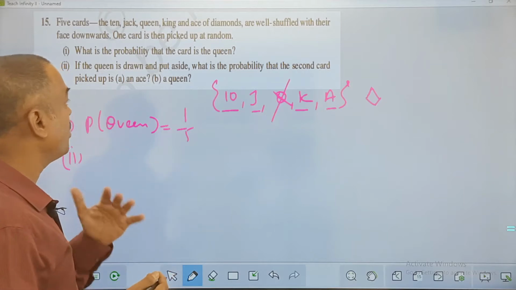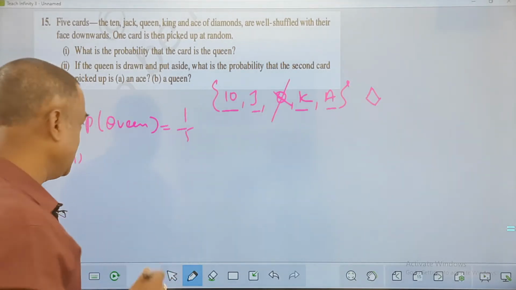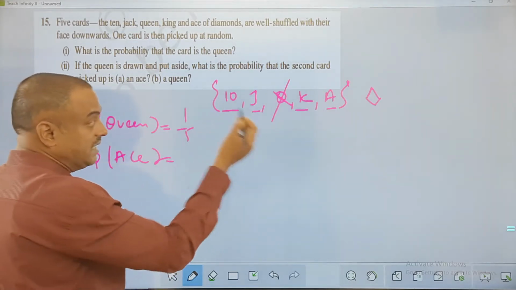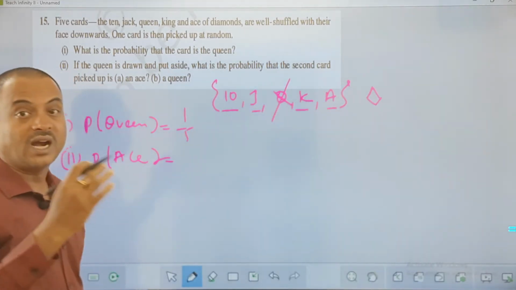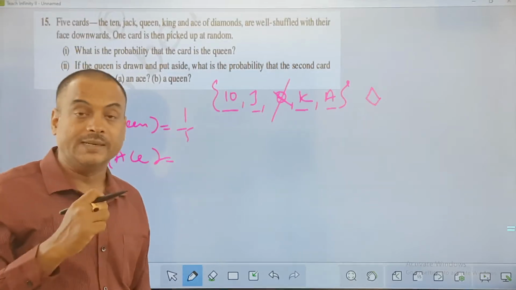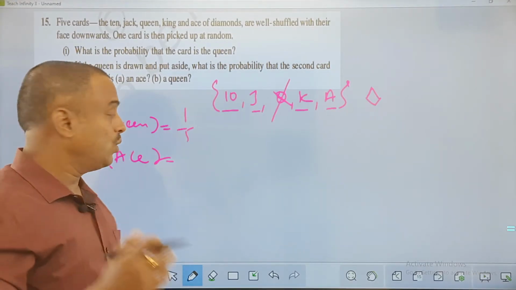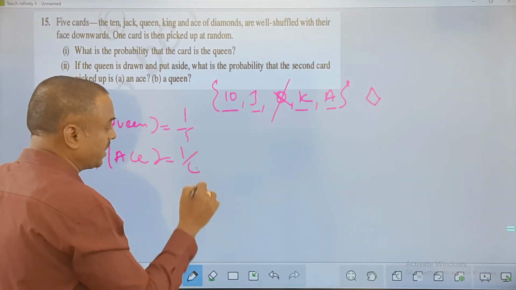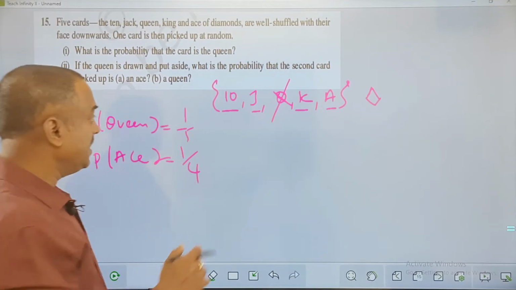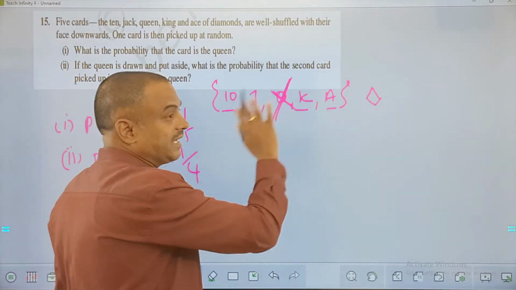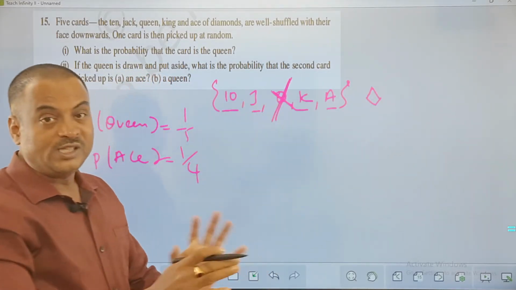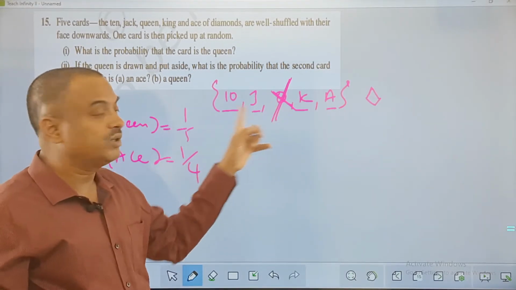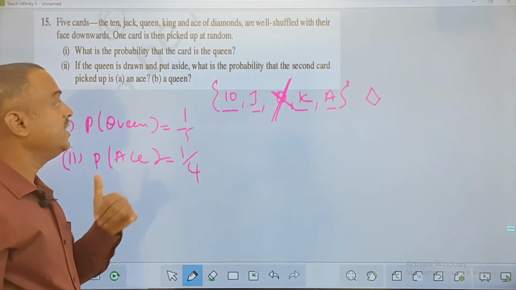Now the question is, what is the probability of getting the card as an ace? While drawing, he is clear that there are 4 different cards left with him other than the queen. So the probability of getting an ace here is 1 out of 4 clearly. He doesn't have the queen card at all with him. He kept it aside, right? So now he is playing with only 4 cards. So the chance of getting an ace is 1 among those remaining 4. So 1 out of 4 is the answer for this.